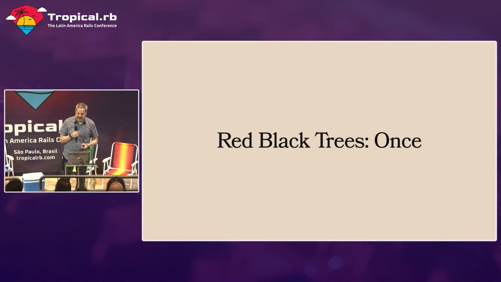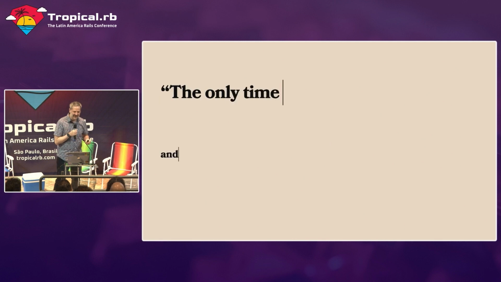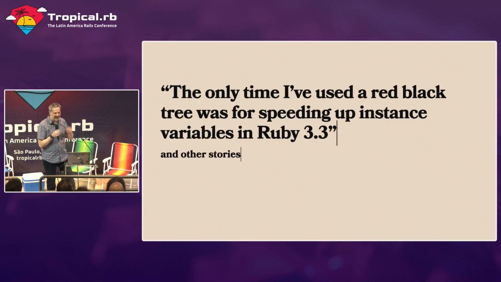I've used red-black trees exactly once. And in fact, that's what this entire presentation is about. I was going to call it "That one time I used red-black trees to speed up instance variables in Ruby 3.3," but I figured that name was a little bit too long. So we're going to talk about instance variables now and how we use this data structure.